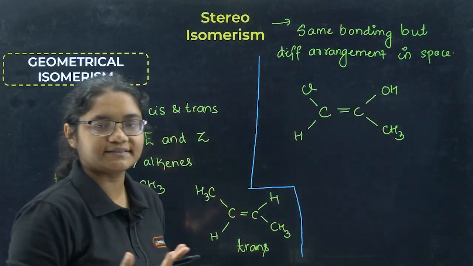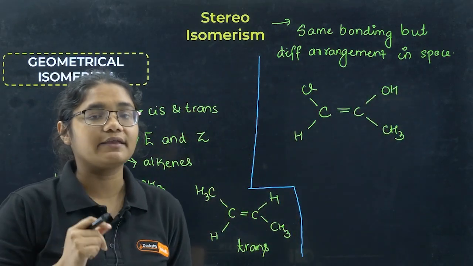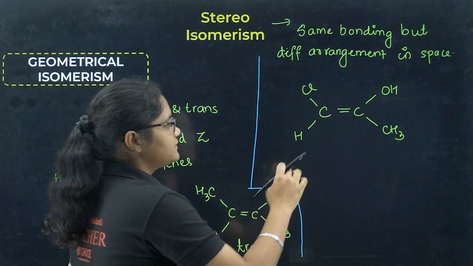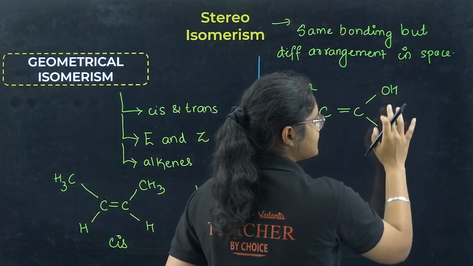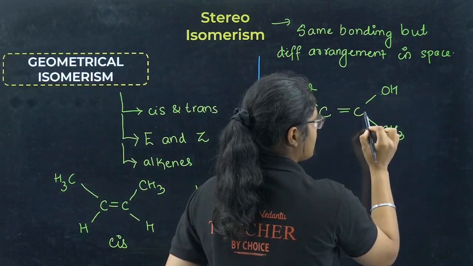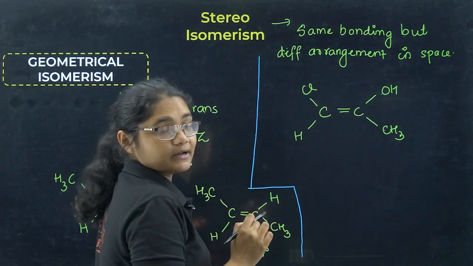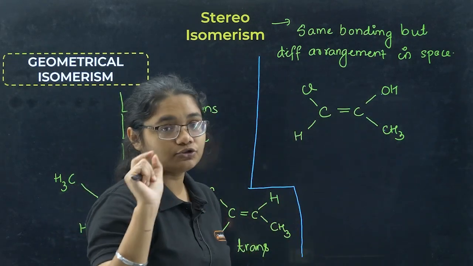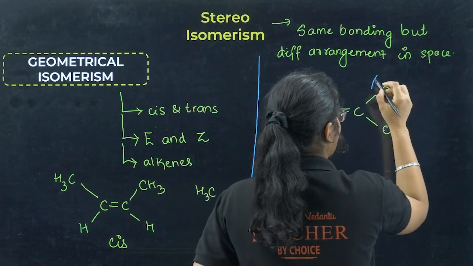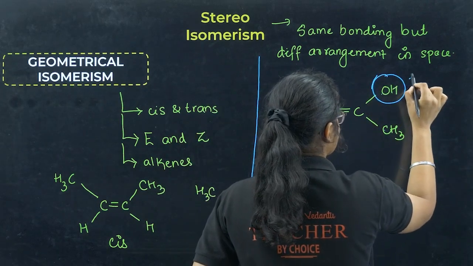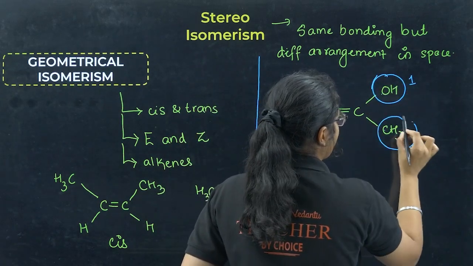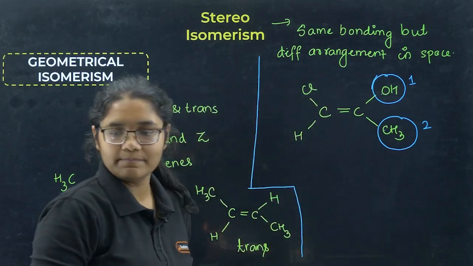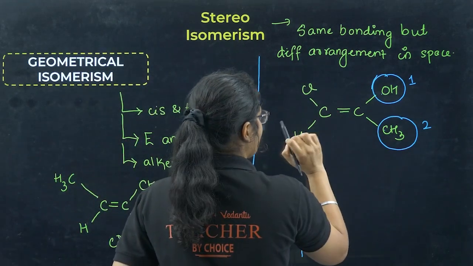How will you compare which is same, which is different? So for that we give numbering. Now this side, whosoever atomic mass is more, like carbon is attached to oxygen, carbon is attached to carbon. Oxygen atomic mass is 16, carbon atomic mass is 12. So this side will have more priority. This one will get number 1. This one will get number 2. Okay. Now similarly here if you see, chlorine has more mass.